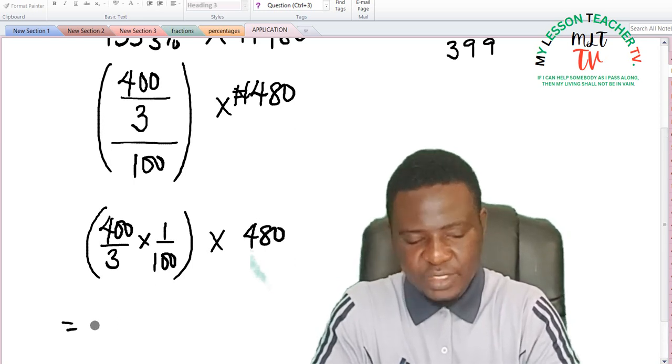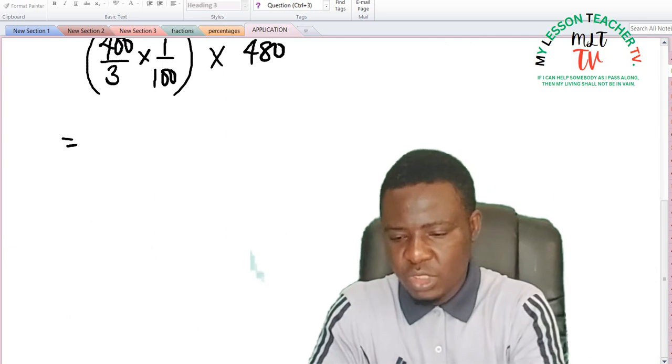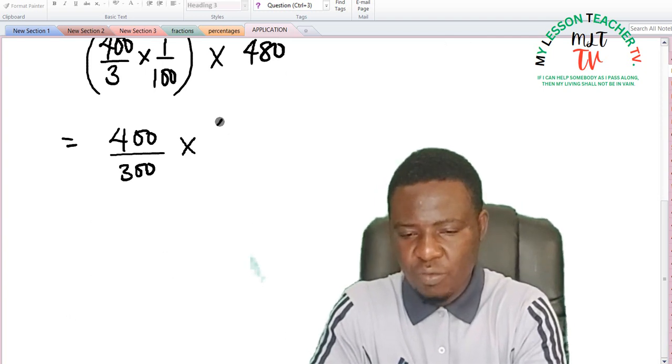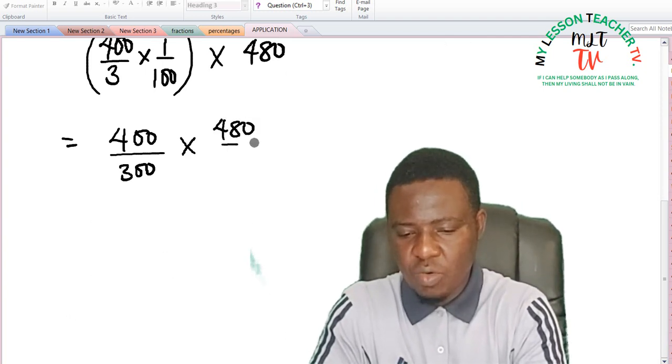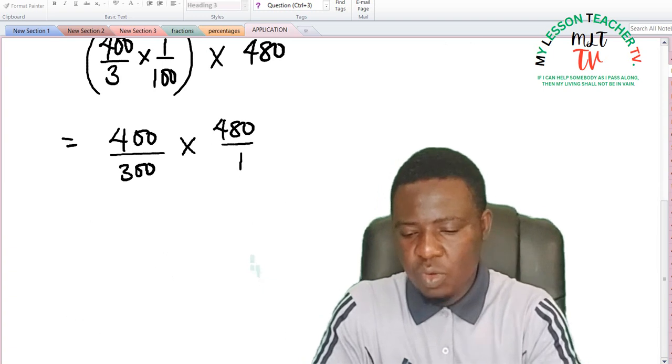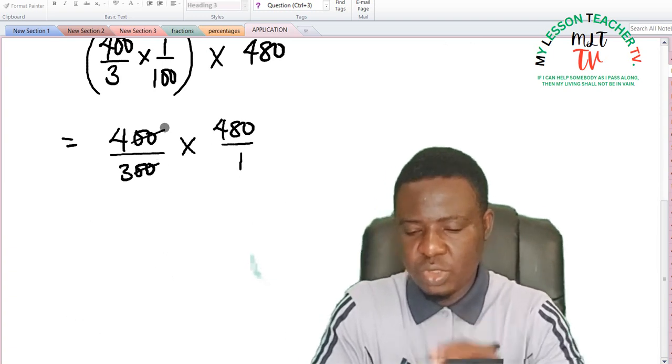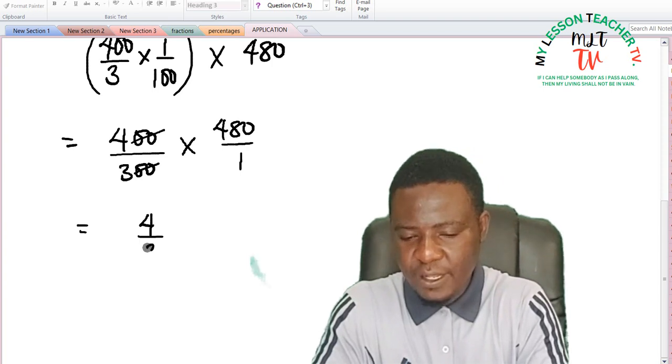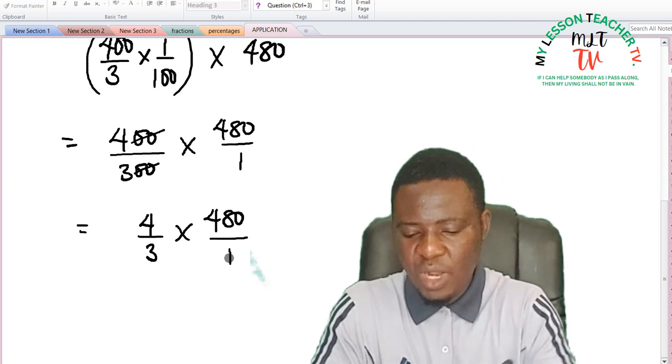When you simplify this further, this is 400 divided by 300 times 480 over 1. Now, these two zeros can cancel these two zeros. This is equal to 4/3 times 480 over 1.